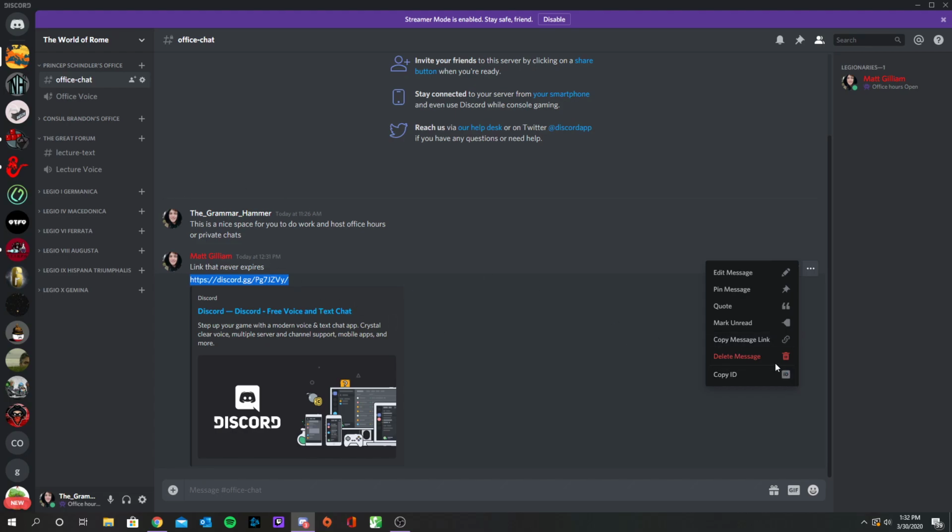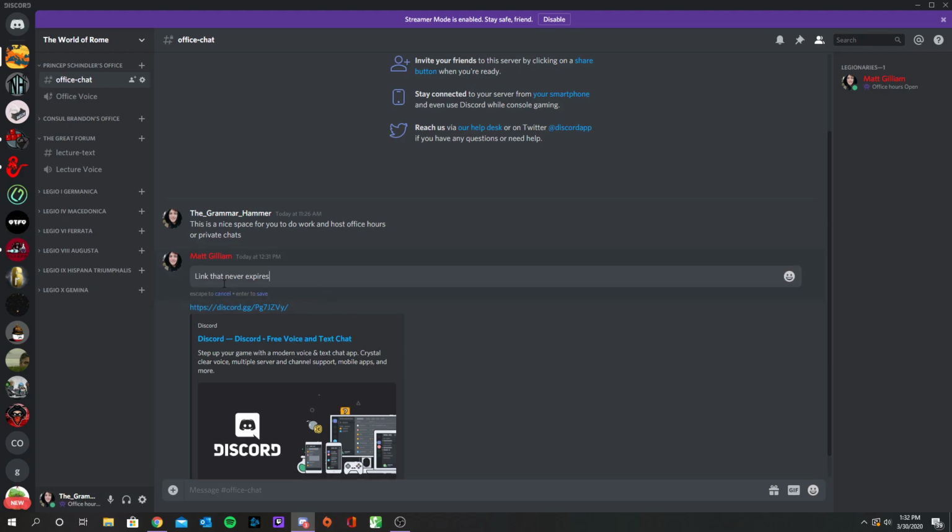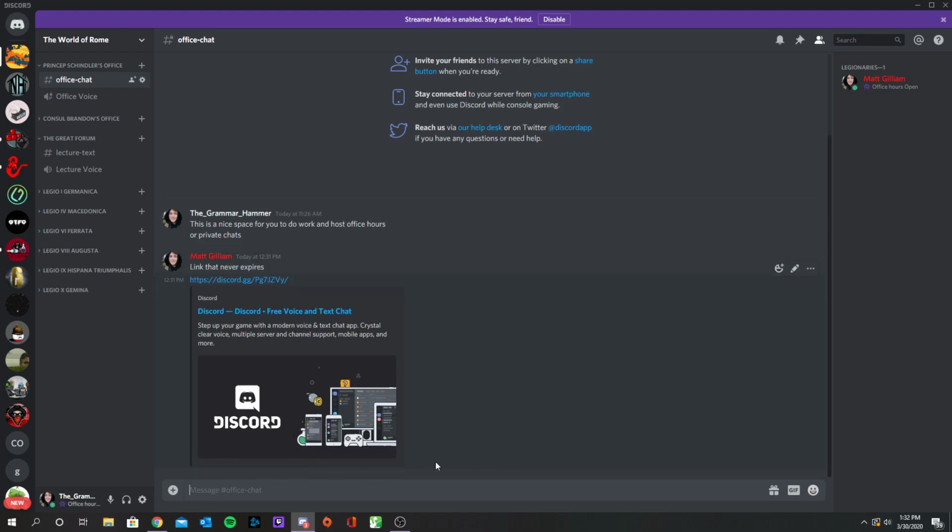Pretty cool. You can even edit your messages. So let's say you type something and then you realize you typed it wrong. You can edit it. You go through and edit it, or you can cancel the edit. When you're done typing your edit, all you do is hit enter again, and it'll save it automatically.